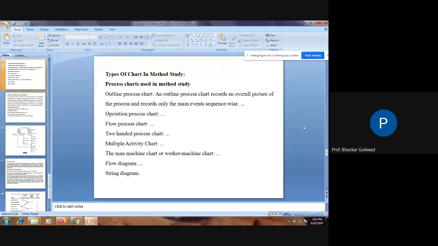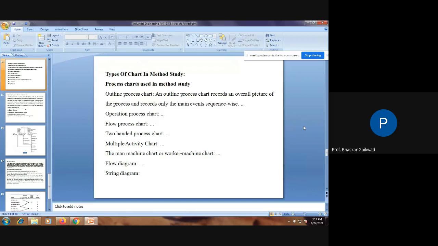So here we have to study the different types of charts one by one, and we can take any example, it is not necessary to take the examples from books. You can take any example from our workshop and explain briefly what the present method of manufacturing is, the flow of the materials, etc. You have to study that. Okay, so these are the techniques.